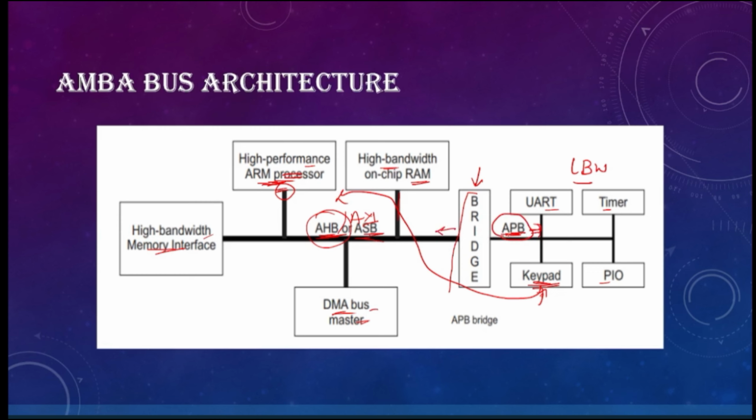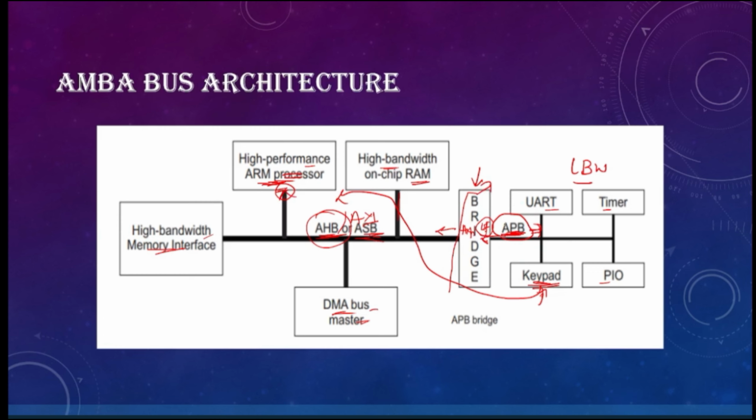Whatever data the APB is transferring to the bridge is low frequency data, because APB is the low bandwidth and low frequency device. So this low frequency data is converted into high frequency data, and then it is sent to the AHB, through which it is given to the processor. So that is the use of the bridge here.